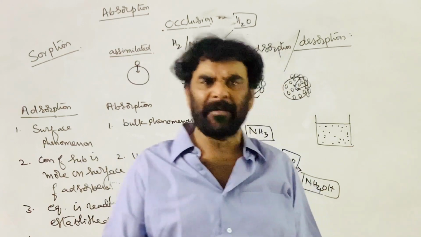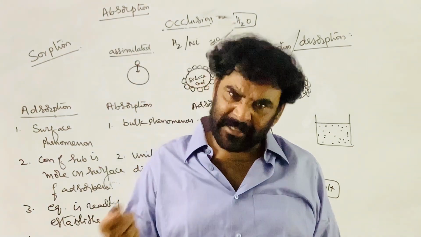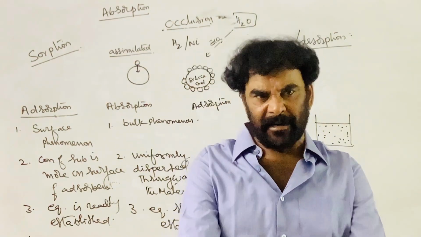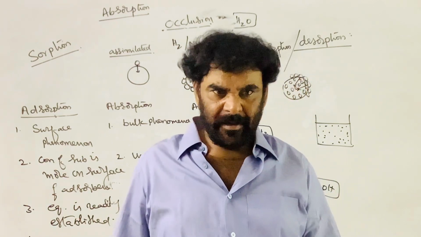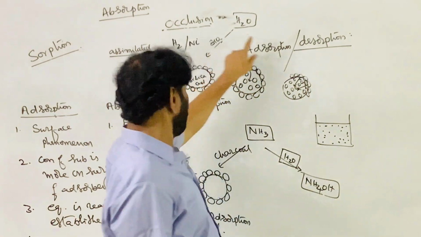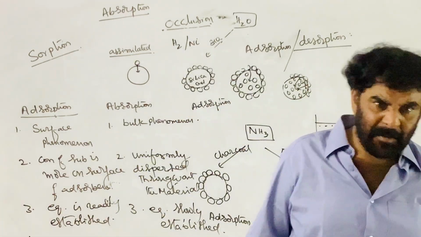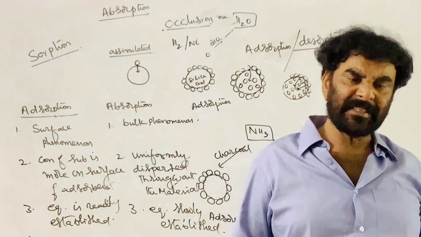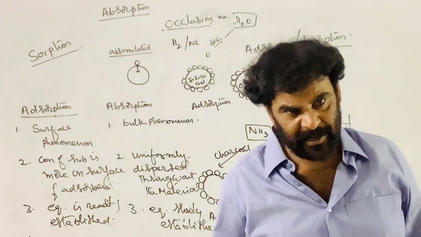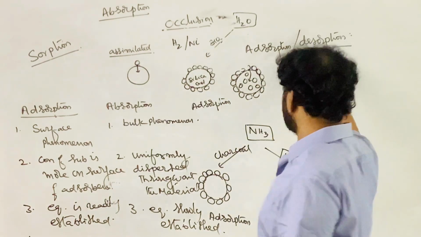What is desorption? It is the reverse of adsorption. The process of removal of the adsorbed molecule from the surface of the adsorbent is called desorption.